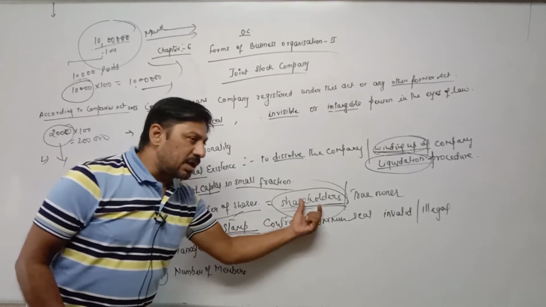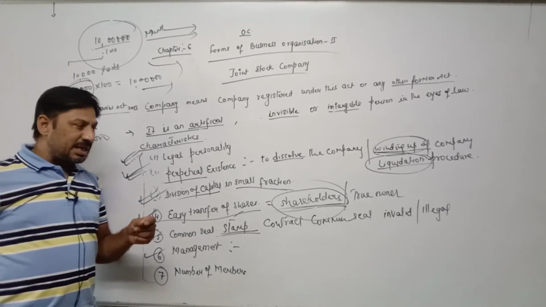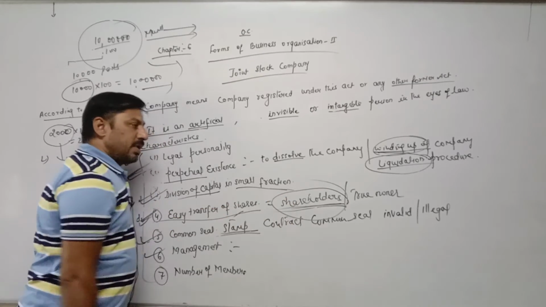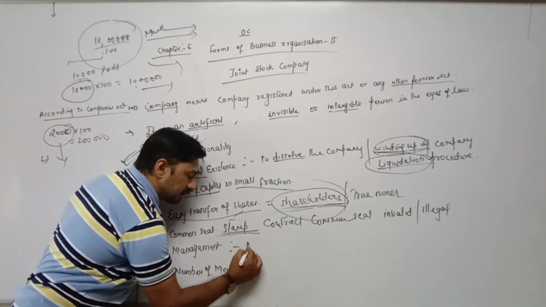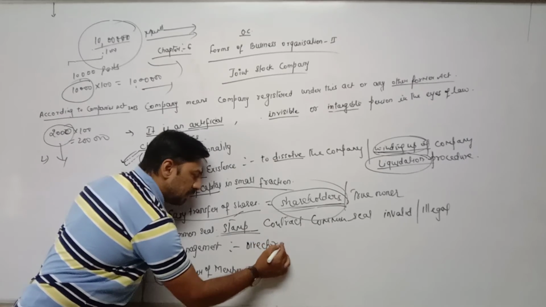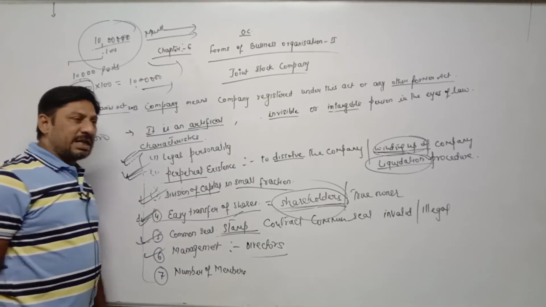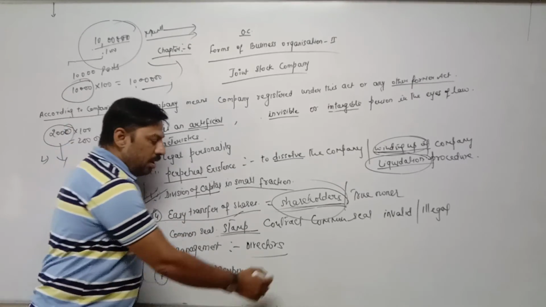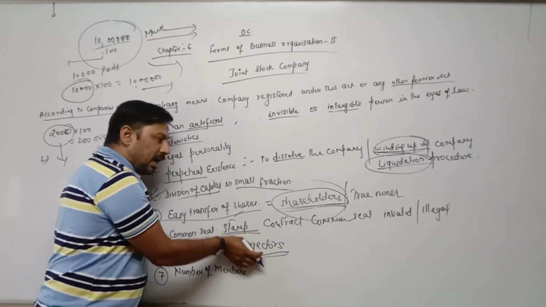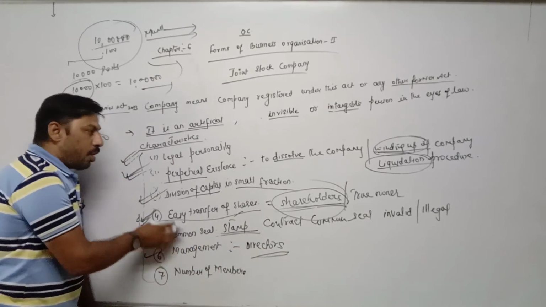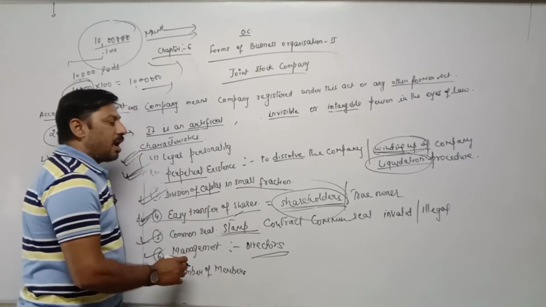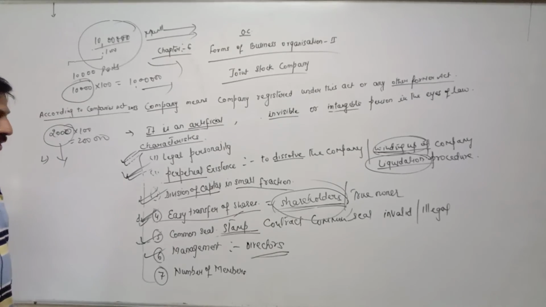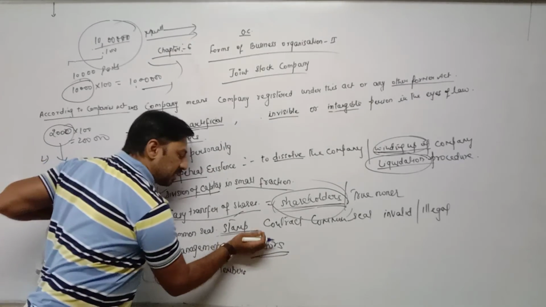All shareholders conduct a meeting. In that meeting, they elect a few persons as their representatives, and these representatives are called directors. Suppose in a company 3 or 4 directors are elected, this group of directors is called the board of directors. This board of directors controls and manages all the activities of the company on behalf of all shareholders. It means the management of the company is undertaken by the board of directors.